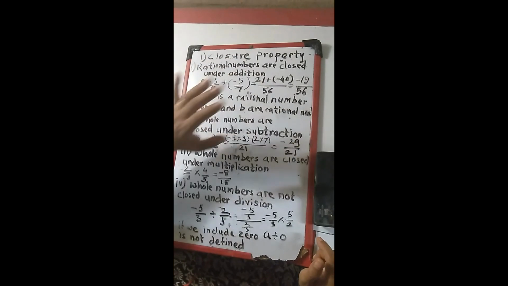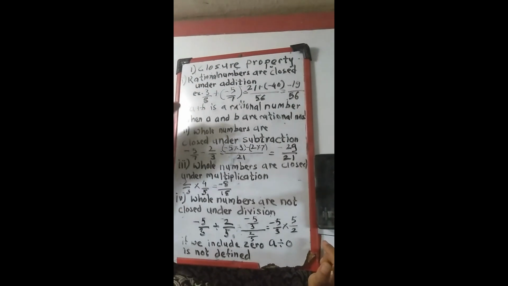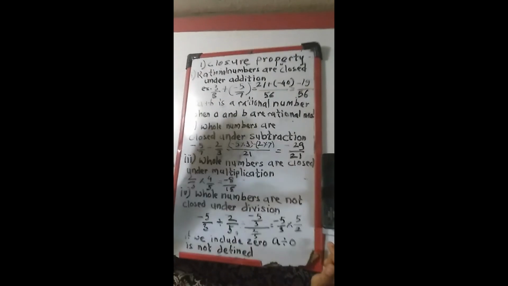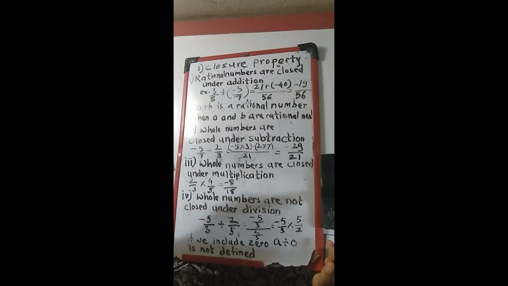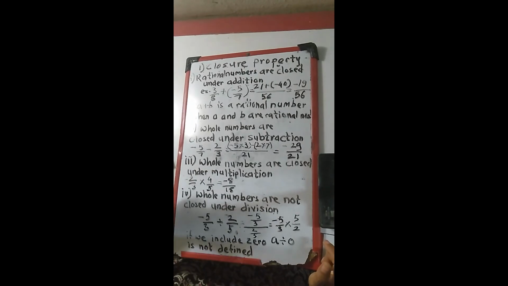You can take any other numbers. I have already given you the examples. Like this, you take other numbers and just check whether the property is satisfied or not. So you have to check this closure property for natural numbers, integers, whole numbers and rational numbers.